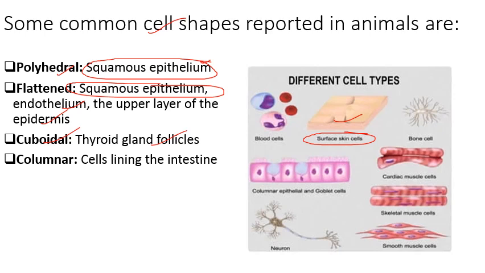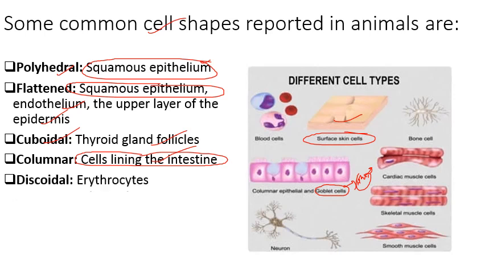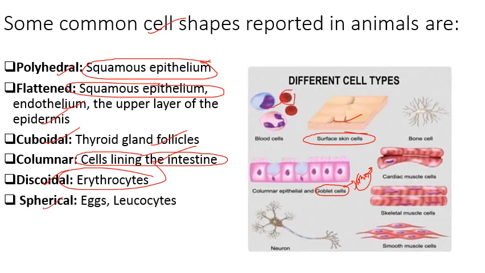And the next comes columnar cells. So these are present in the cell lining of the intestine. Basically जो goblet cells होते हैं, these cells are meant to secrete mucus and protect the stomach wall from the acid. So इसकी जो lining है intestine की, that is made of columnar cells. Then discoidal cells, these are erythrocytes, blood cells, disc की तरह shape होती है. Then spherical cells, these are basically eggs and leukocytes, white blood cells, and eggs की shape spherical होती है.